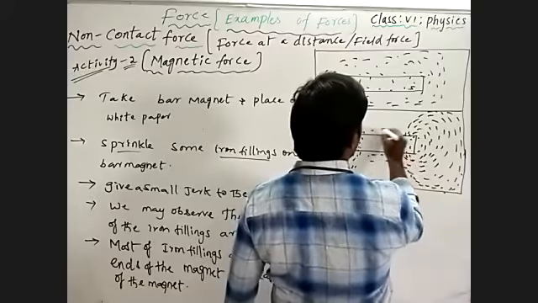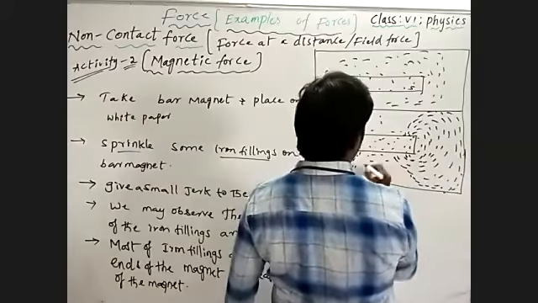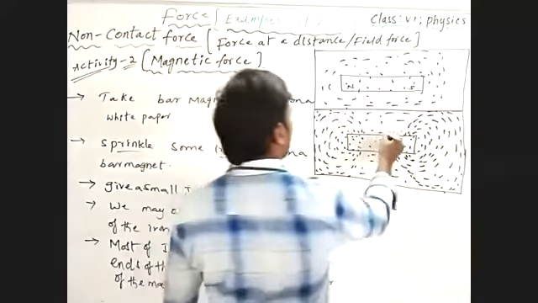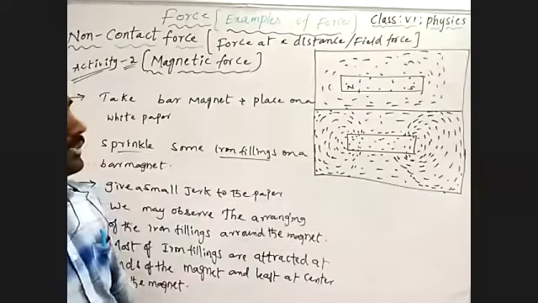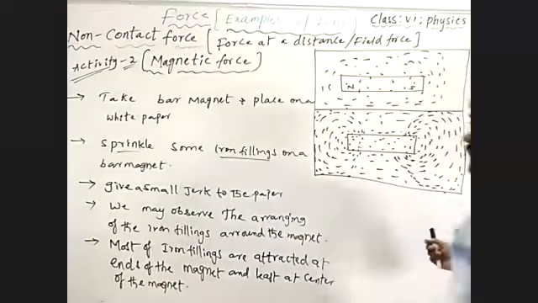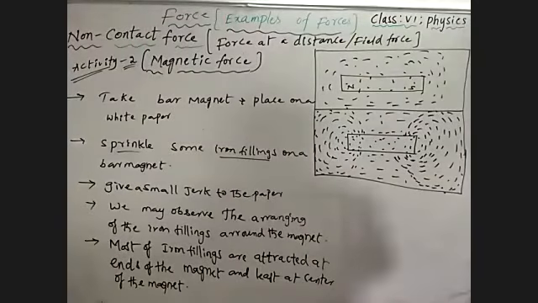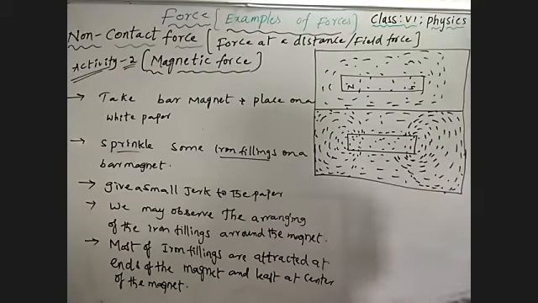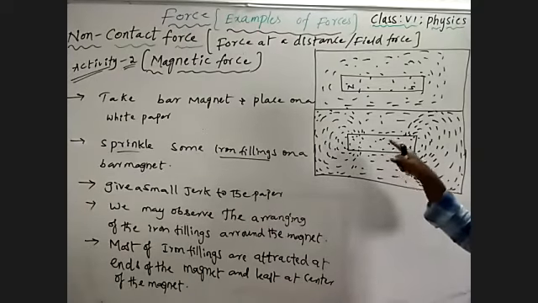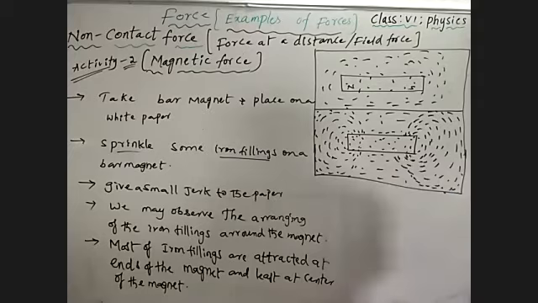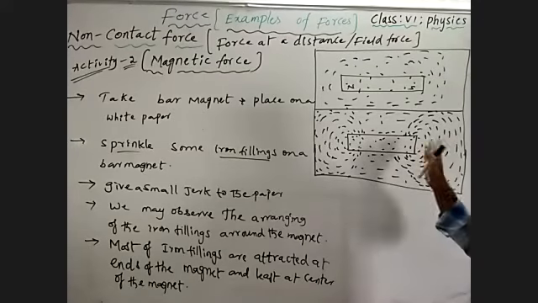So least at center of the magnet. This is the way the iron filings arrange around the magnet while we give a small jerk to the white paper. By giving a small jerk to the white paper after sprinkling the iron filings, the iron filings are attracted by the magnet most at the ends of the magnet, least at the center of the magnet. So by this pattern they will arrange.